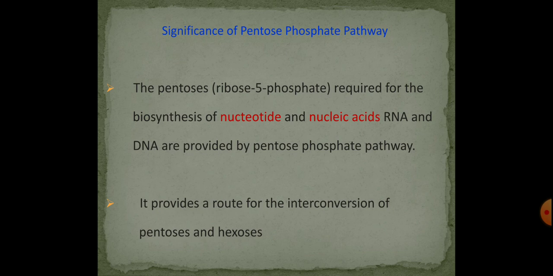Then the significance of pentose phosphate pathway. The pentose is required for the biosynthesis of nucleotide and nucleic acids. RNA and DNA are provided by the pentose phosphate pathway. It provides a route for the interconversion of pentoses and hexoses.